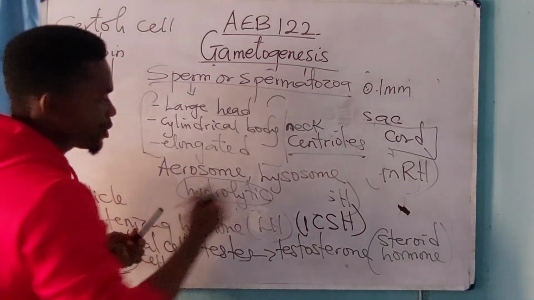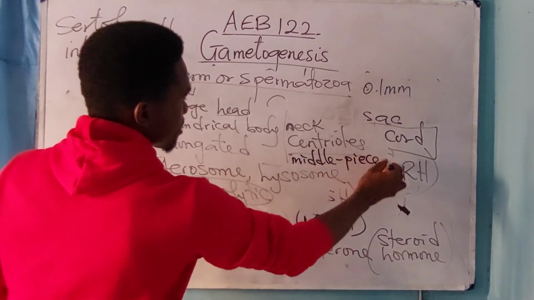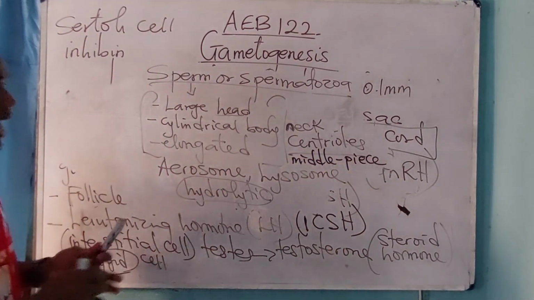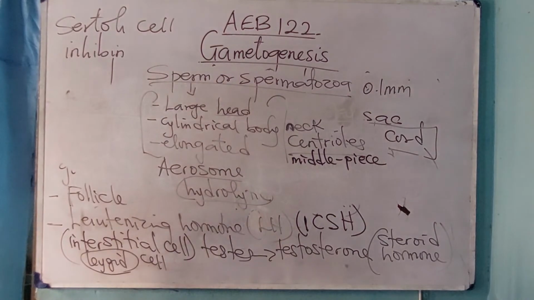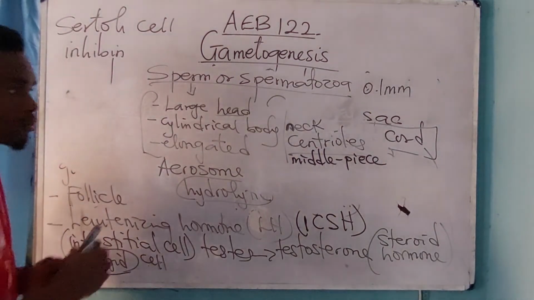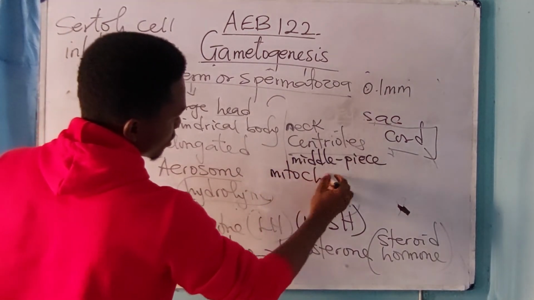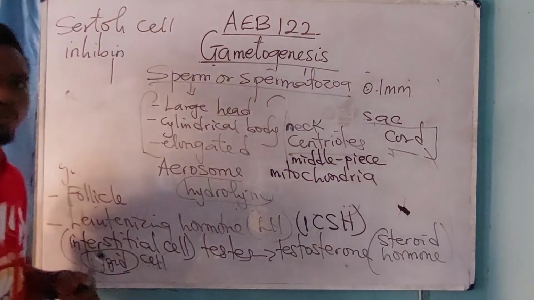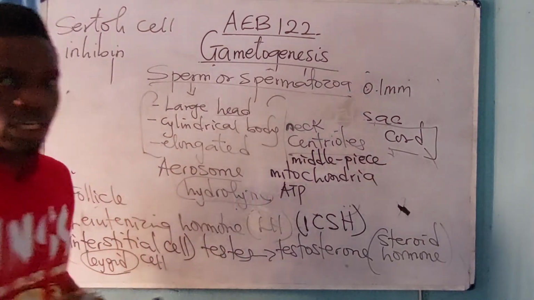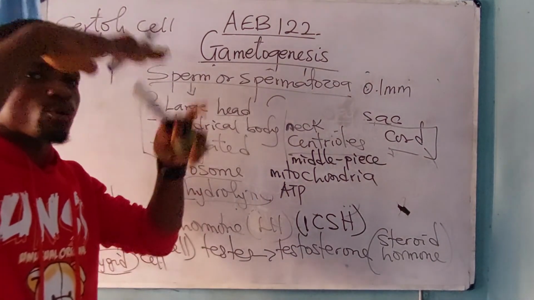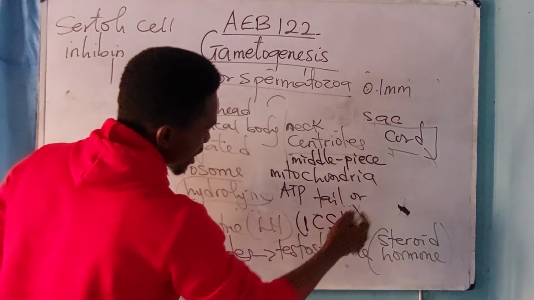Now, the middle piece, which is the first division of the sperm, possesses the mitochondria. They'll ask you in which part of the sperm the mitochondria is found. Please, it is found in the middle piece of the sperm. The work of the mitochondria is to produce energy in the form of ATP for the easy movement of the sperm by the lashing movement of the tail. If I don't call it the tail, I can call it the flagella.